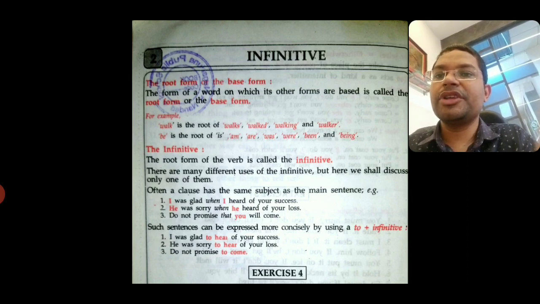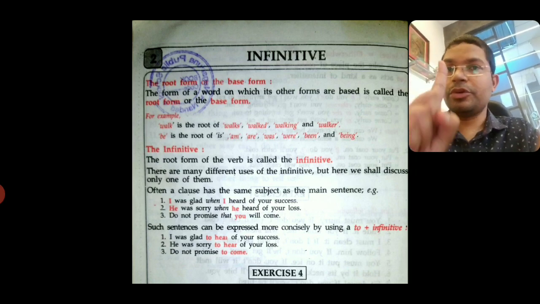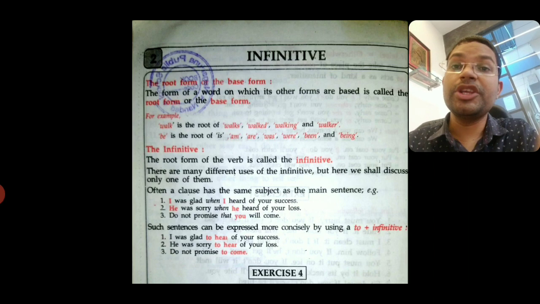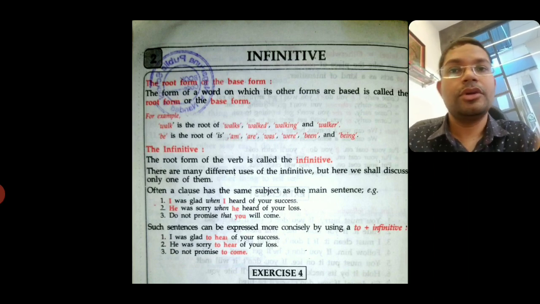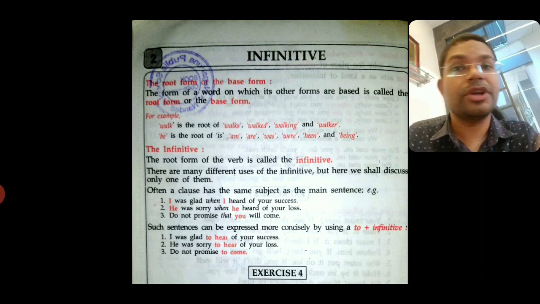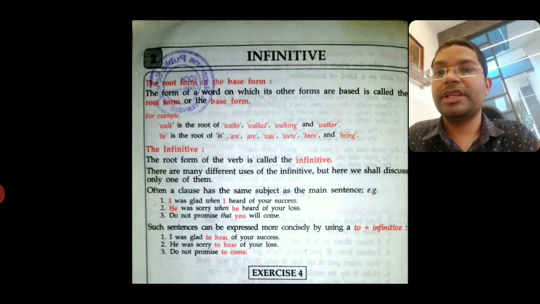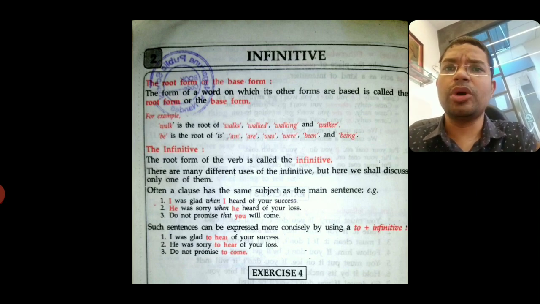There are many different uses of infinitive, but here we shall discuss only one of them. Because you are in class 7, we are going to learn only one use of the infinitive verb. The infinitive verb is different from the main verb. That is what you need to understand. It is the base form, and in this sentence it comes with 'to'.